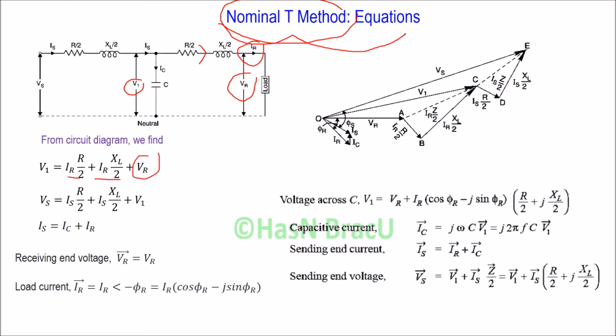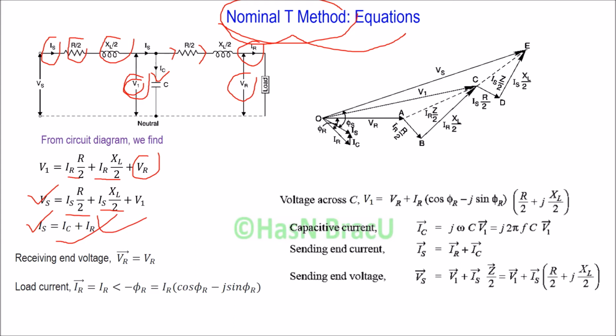Similarly for Vs, we can write Vs equal to Is, the current, R by 2 plus Is XL by 2 plus V1, which is across the capacitor. And for current Is, we can write Is equal to IR plus IC.